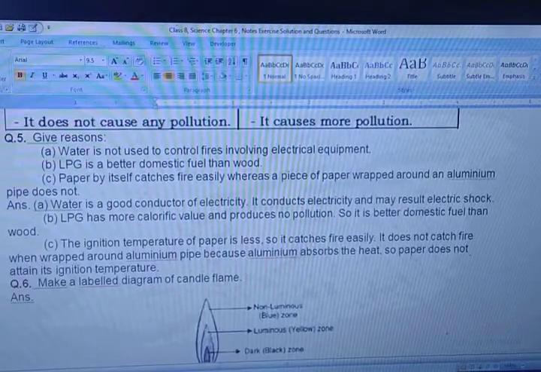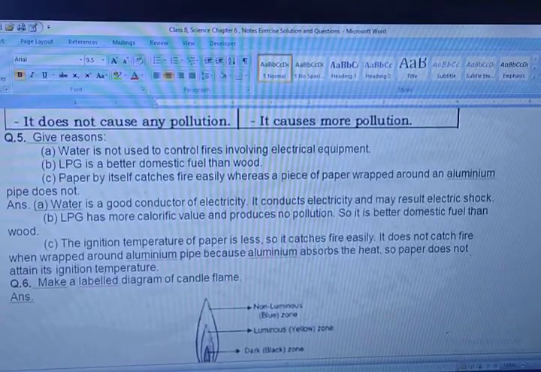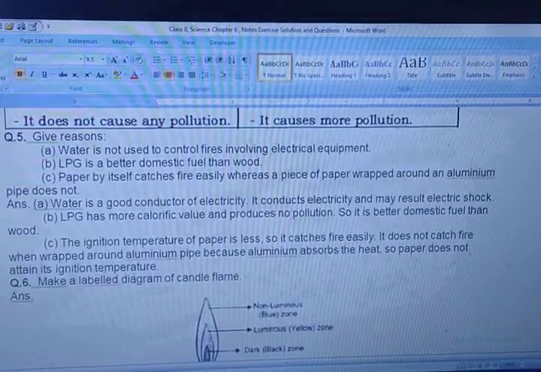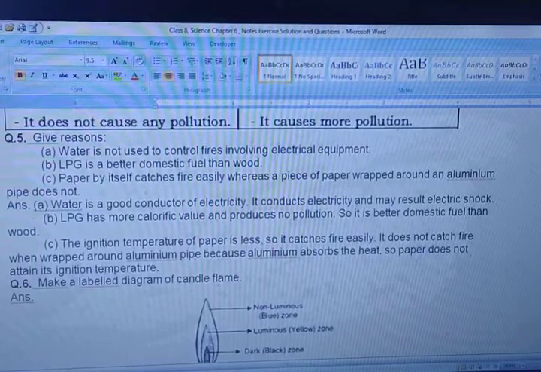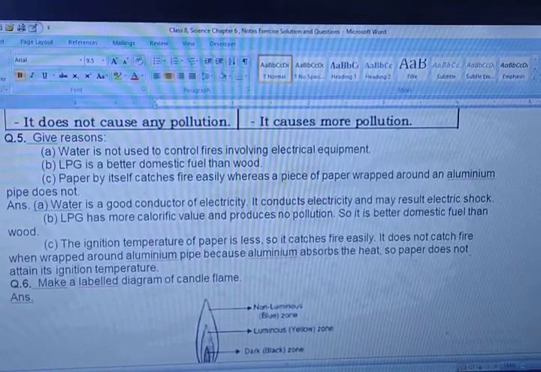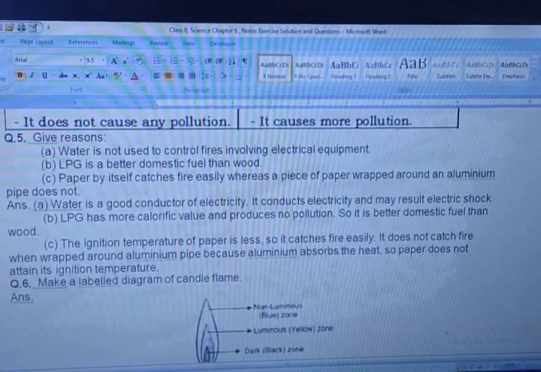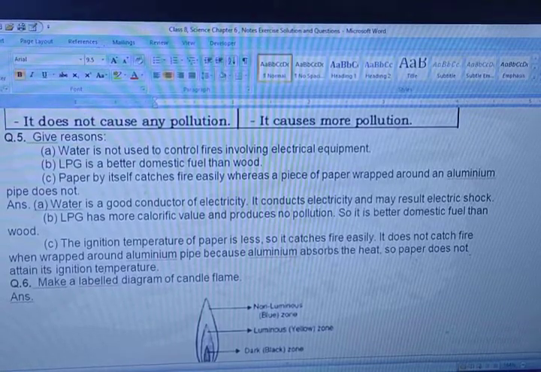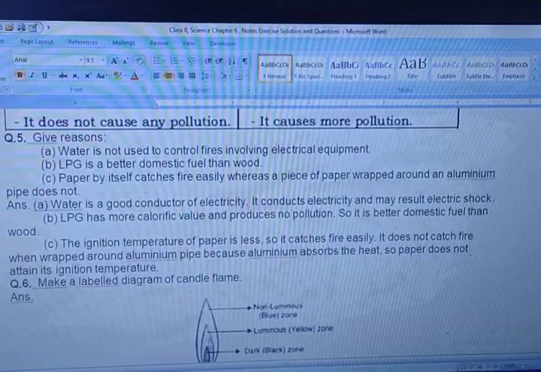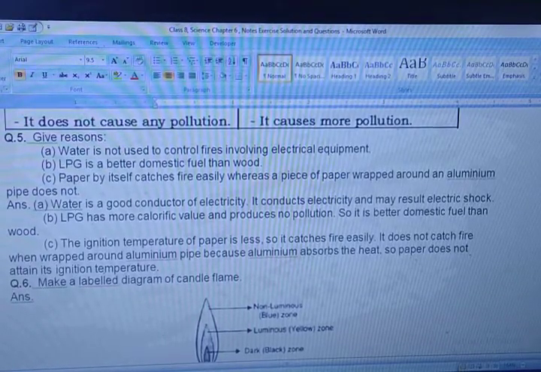The question is about the ignition temperature. What is ignition temperature? Can anybody tell me? The minimum temperature at which any fuel starts burning is called ignition temperature, right? So the ignition temperature of paper is low, so it catches fire very easily. It does not catch fire when it is wrapped around the aluminium pipe, because the aluminium absorbs the heat, so paper does not attain its ignition temperature. See here, aluminium absorbs all the heat, so paper can't catch fire easily.